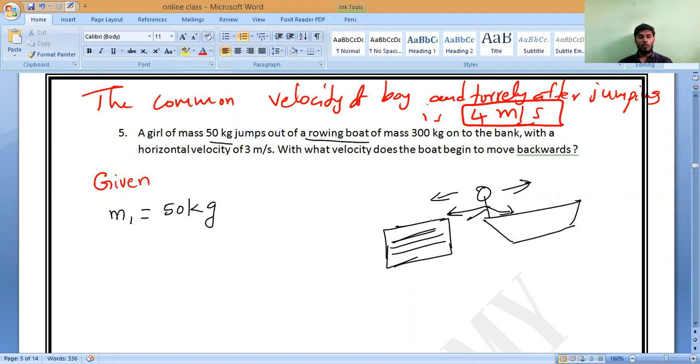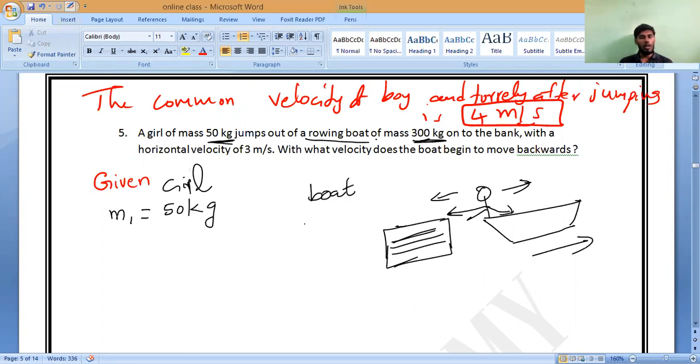When she tries to jump out from it, you can see this boat will go in the backward direction. So that push only will make you move forward. So here, a girl of mass 50 kg jumps out of a rowing boat of mass M2, 300 kg. This is the girl and this is the boat.